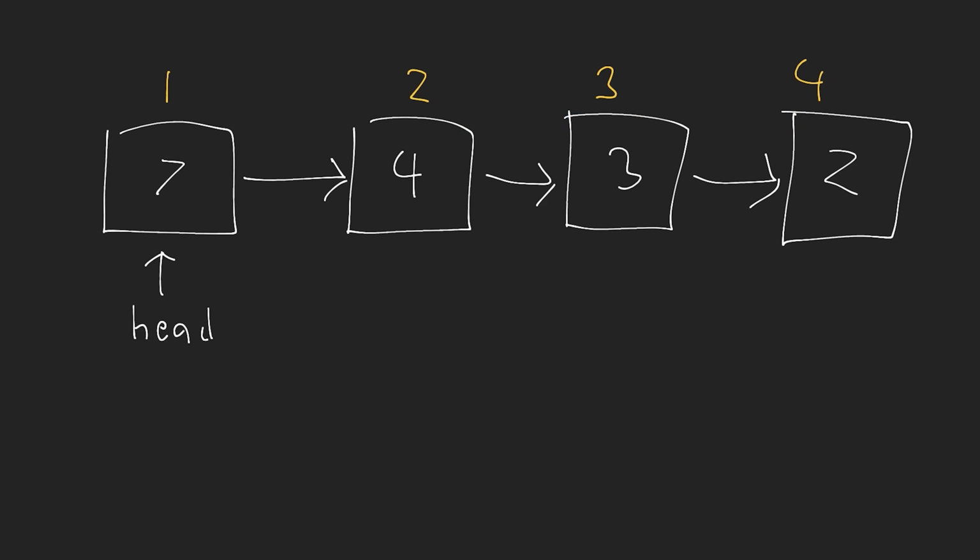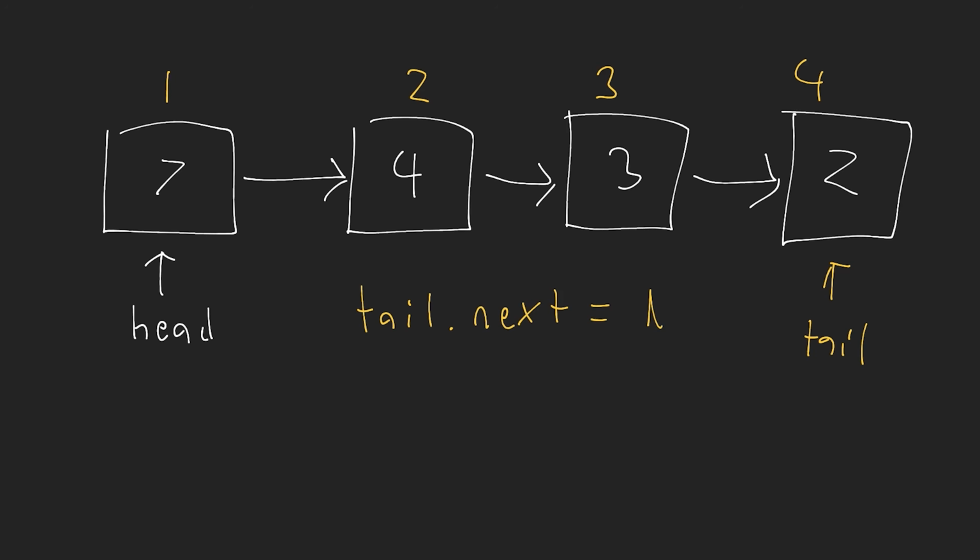All right, so now that we've looked at the traversal, let's talk about what happens if we want to add or remove an element from the linked list. So let's say we actually want to add another node here at the end of the linked list. Pretty common thing that we'd probably want to do. Well, in order to do that, we would actually need to access the last element inside of our linked list and then create the link to that new element, right? So we'd have to go through that whole traversal process that I just showed you, access the tail of the linked list, and then we'd have to write something like the following.